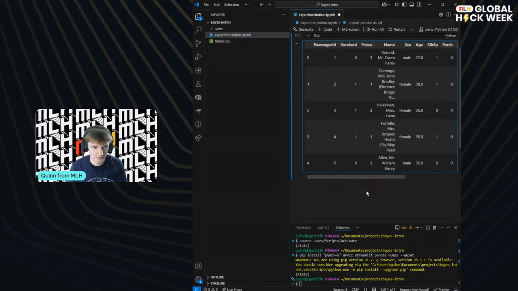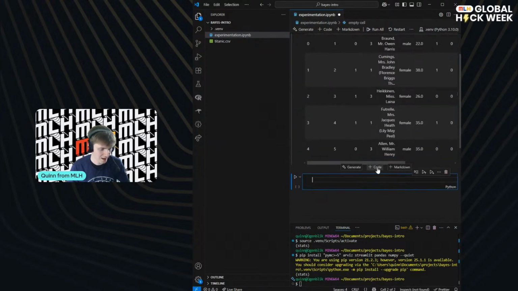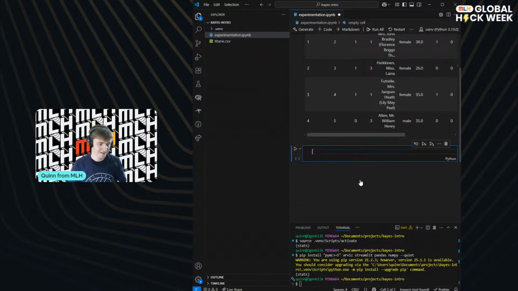Great, okay, so we've got our data loaded. This is a good first step. Hopefully by this point, you've got a notebook set up, you've got a virtual environment, you've got all of your things installed, and you've got a data set in your working directory or equivalent. It's loaded somehow. And we're going to be working on this idea that we use evidence to update our beliefs, right? This is the foundation at this point in the workshop where we all need to be at. If there's any of that which doesn't make sense to you, tell me now. Otherwise, we will get going with a little bit more.